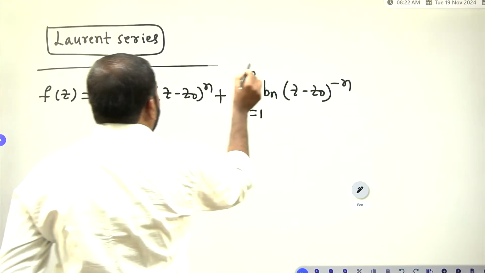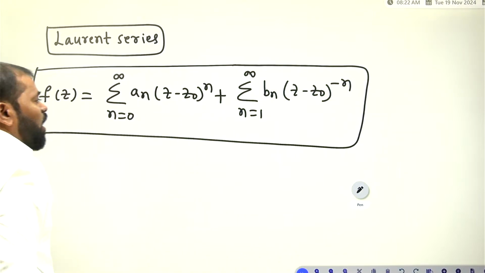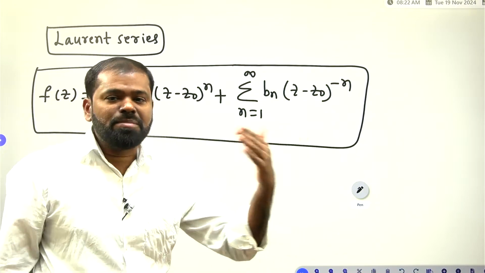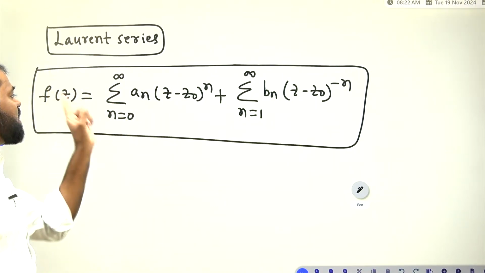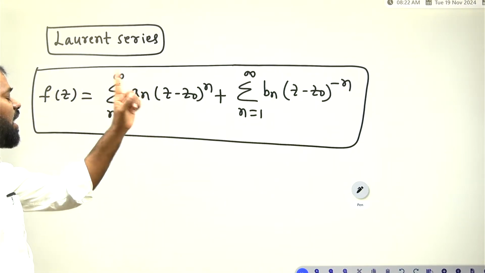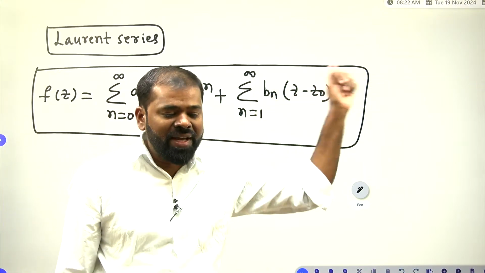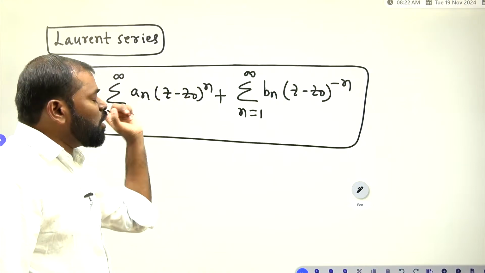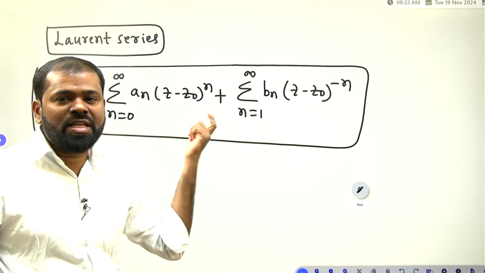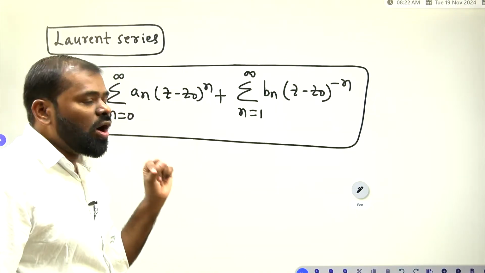Here a n and b n are constants. Those constants we will learn after some time. This series we call a Laurent series. It has coefficients of z minus z0 whole to the power of minus n, and coefficients of z minus z0 whole to the power of n also. Such combinations we call a Laurent series.